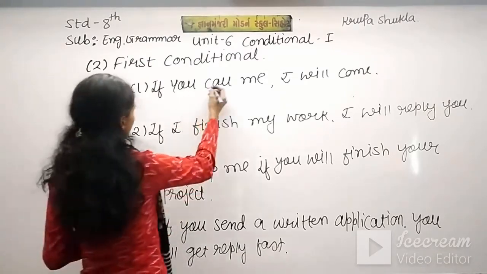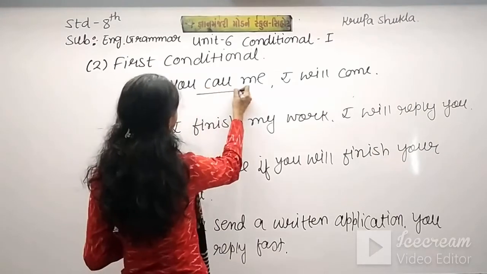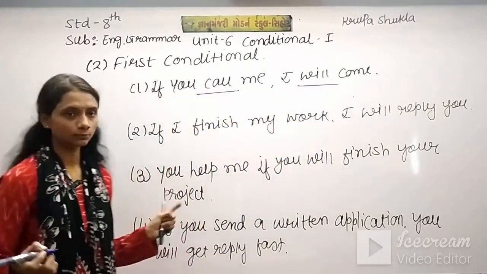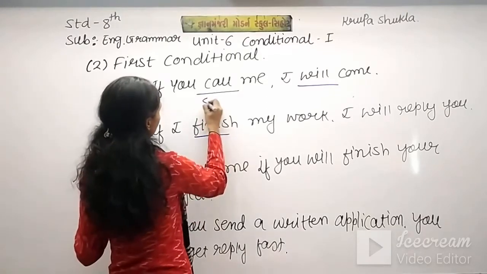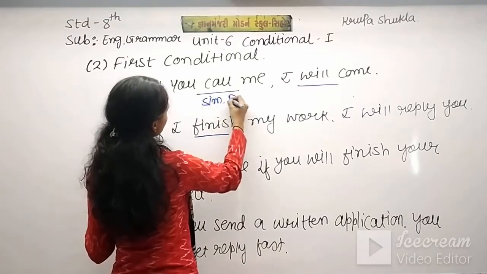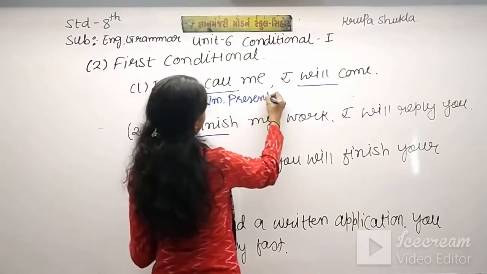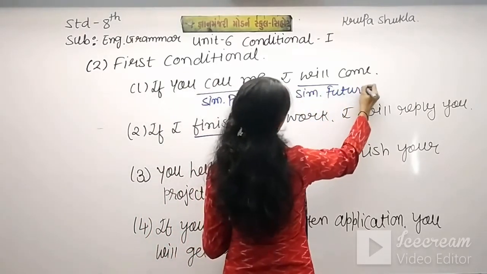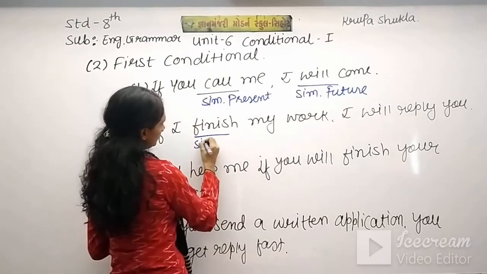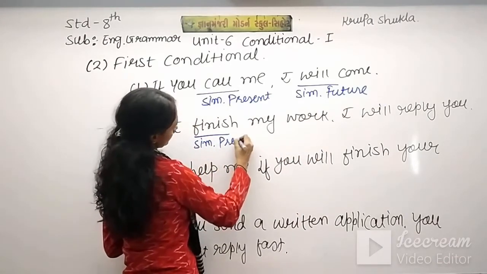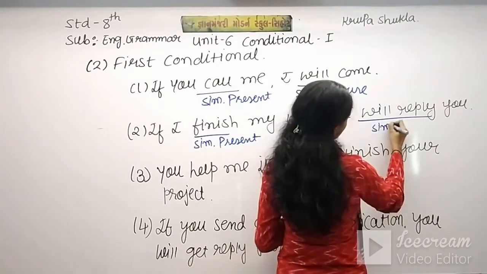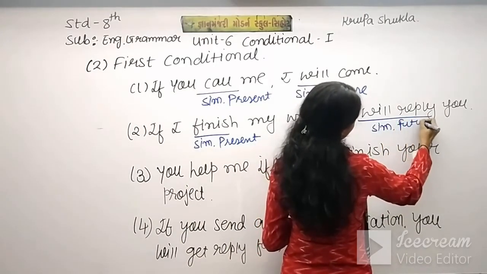See, here we have call, which is simple present, and will, that is simple future. Simple present, simple future. Again here simple present and here simple future.